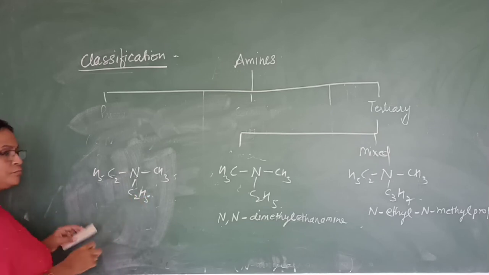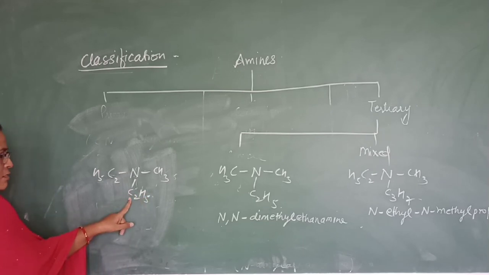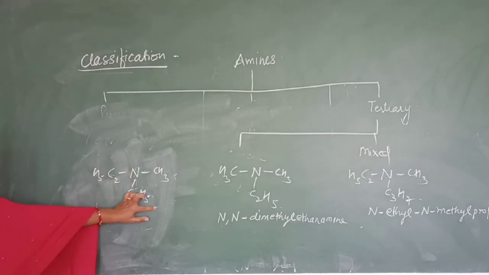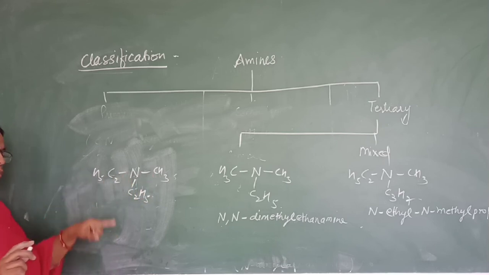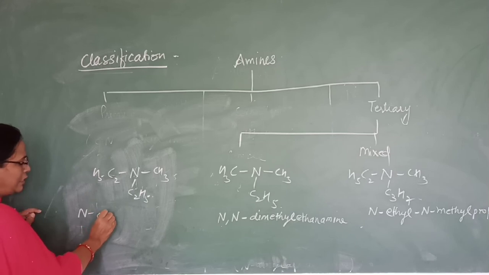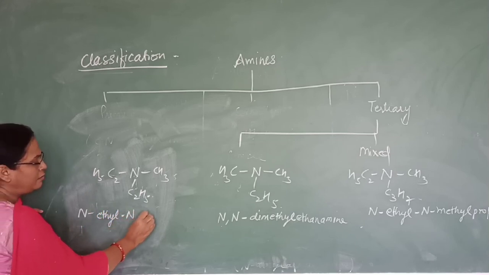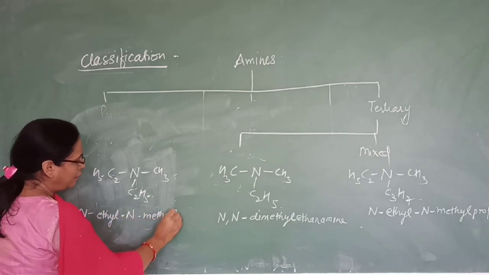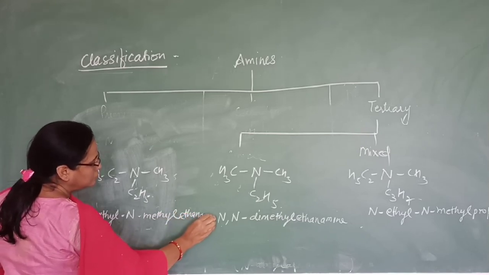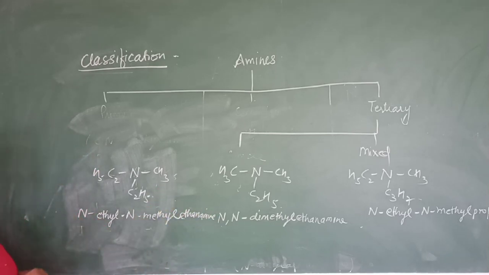Then how will you write? Now this one is bigger. Okay. So we have to name it as alkanamine. These two we should write as alkyl groups. So follow the alphabetical order. N-ethyl, N-methyl, ethanamine. Understood? So that is how we name the tertiary amines.